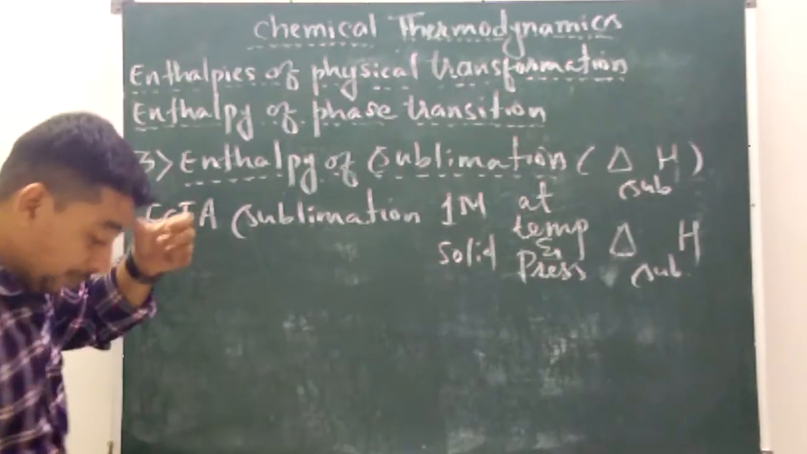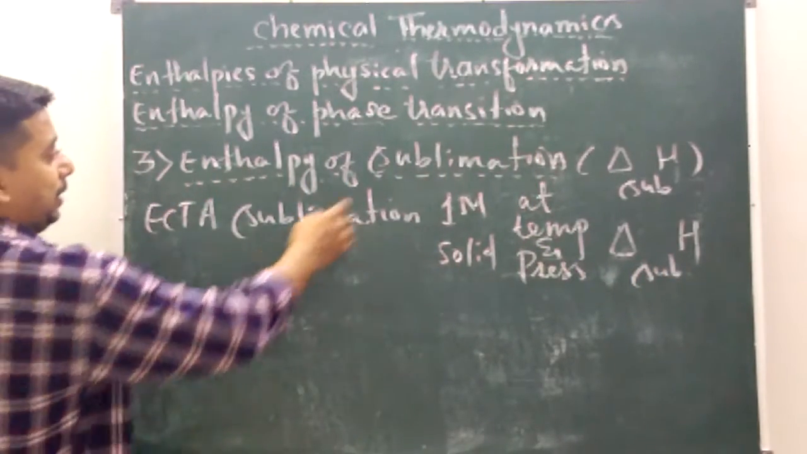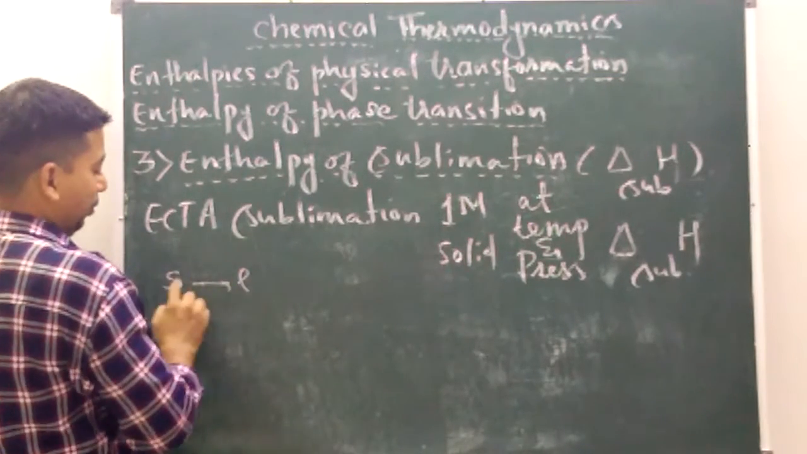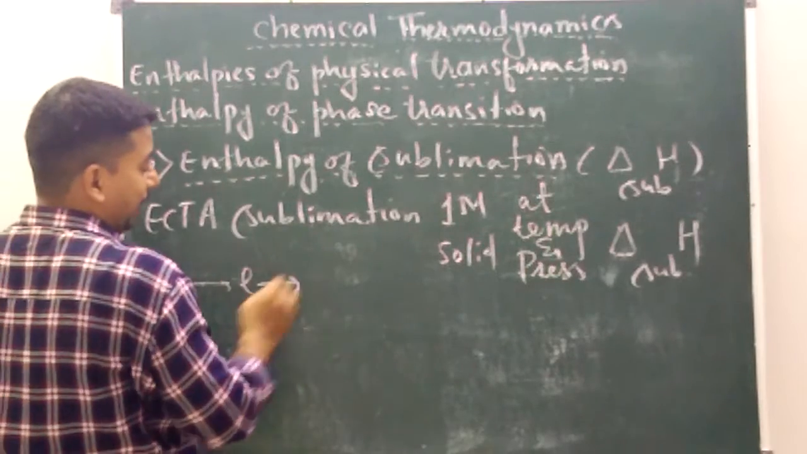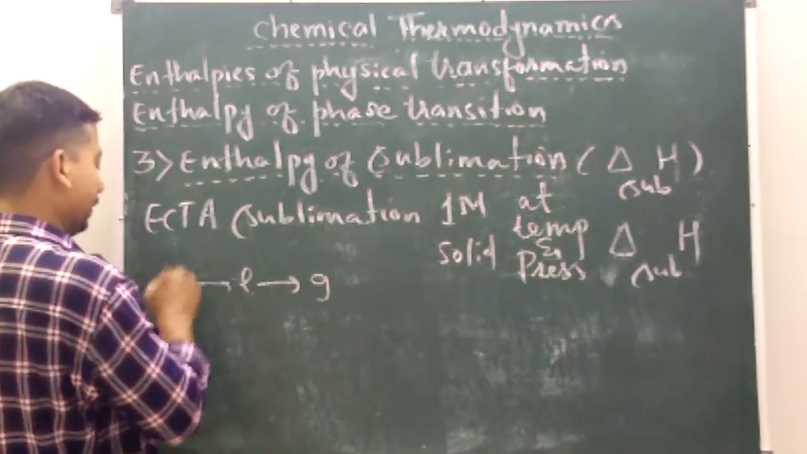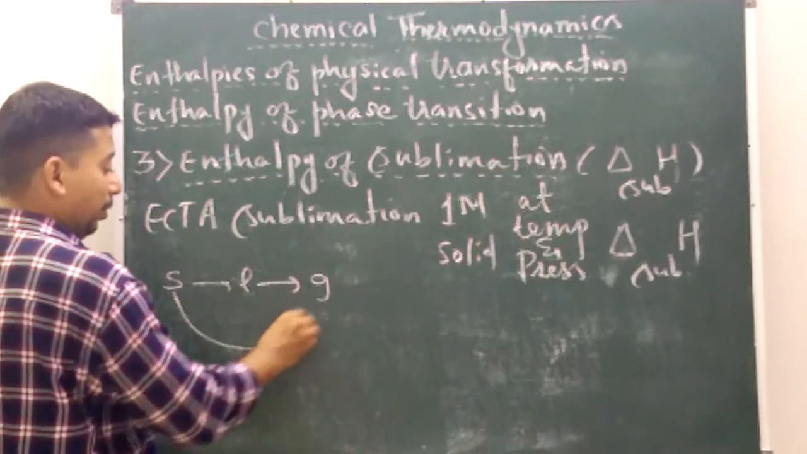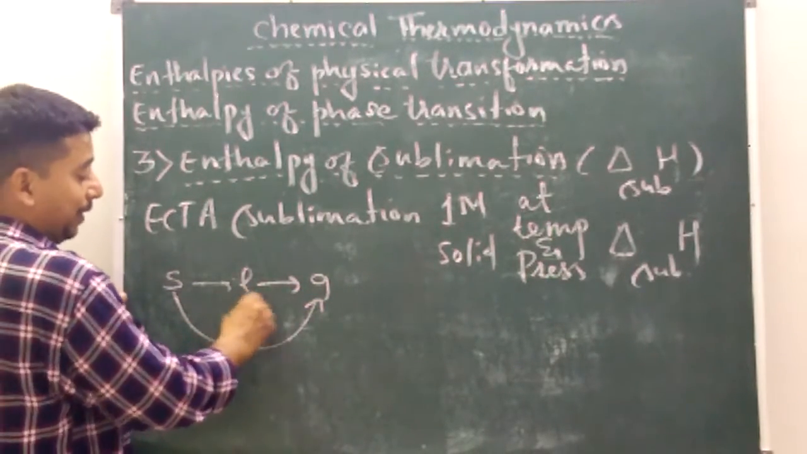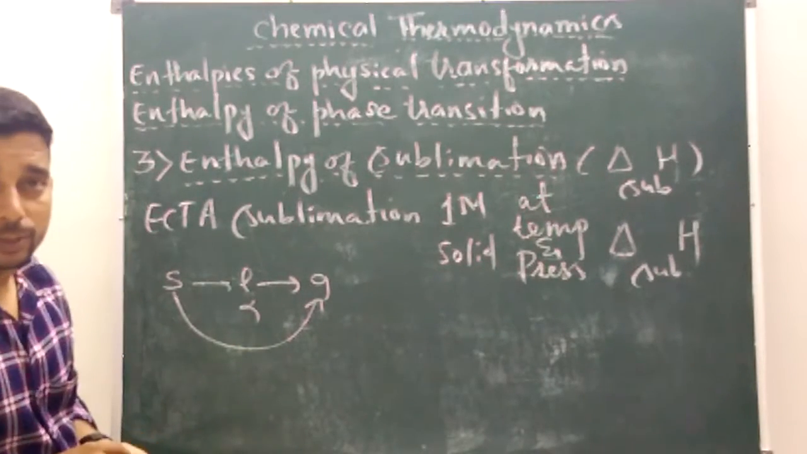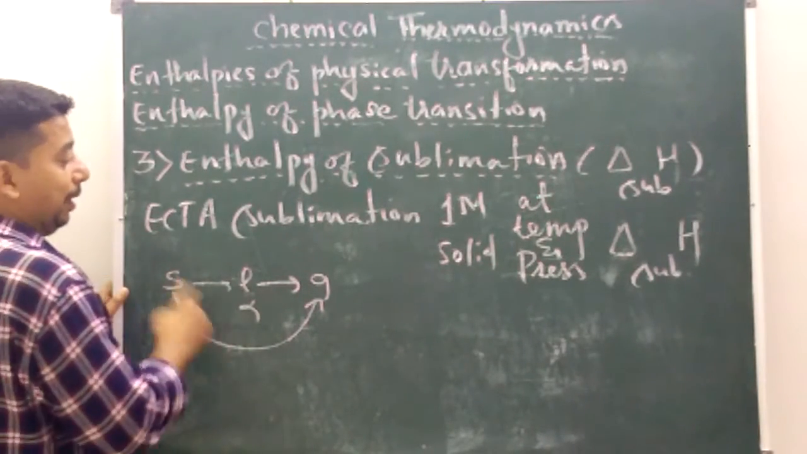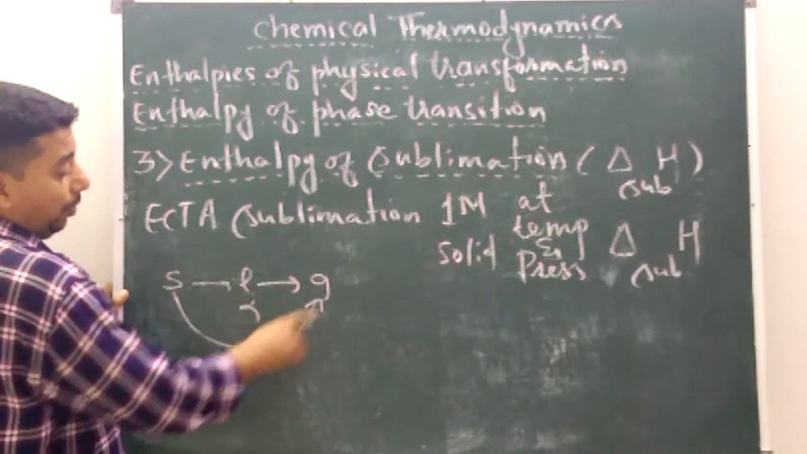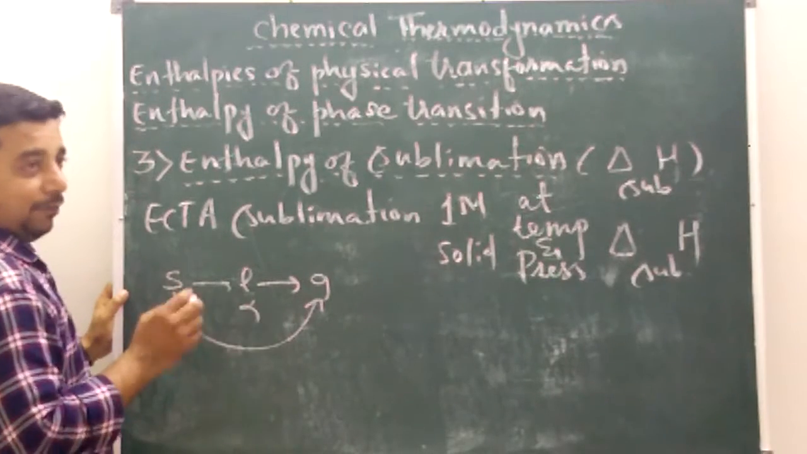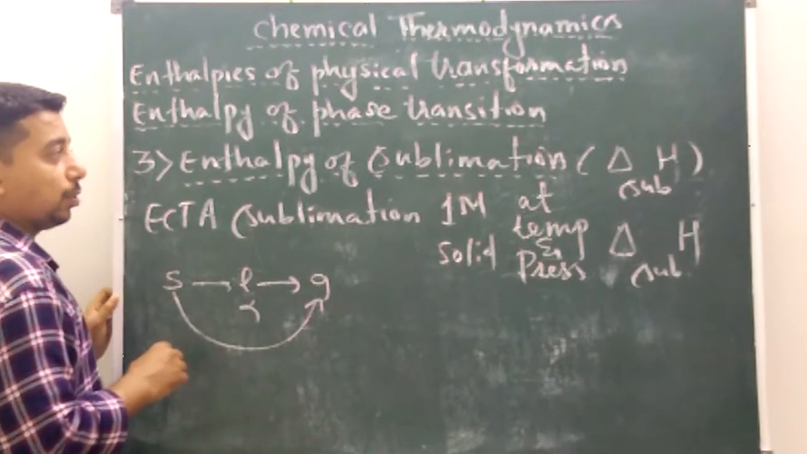Before that we will see what we mean by sublimation. There are solids which on heating get converted into liquid, and on further heating the liquid gets converted to gas. But there are some solids which get converted into gas on heating directly, without passing through the liquid state. Those solids are called sublimable solids, and the process is called sublimation. Camphor and naphthalene are examples of sublimable solids.